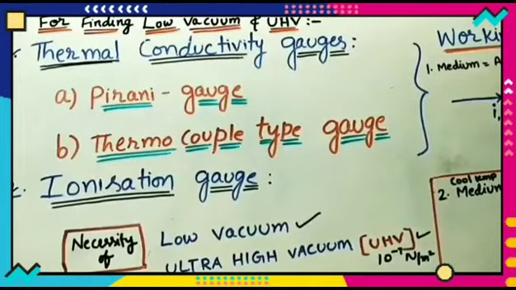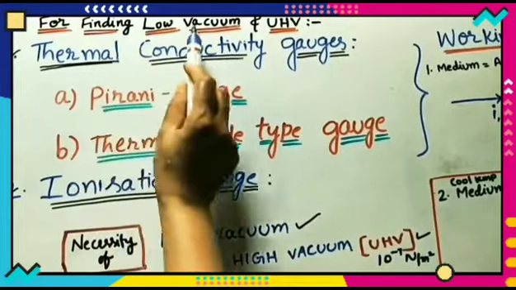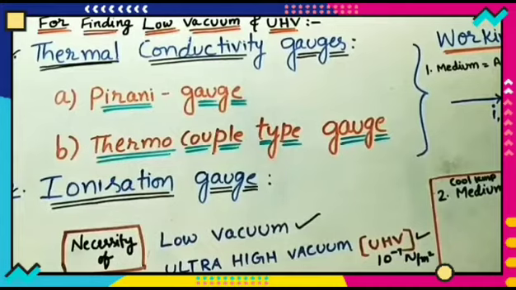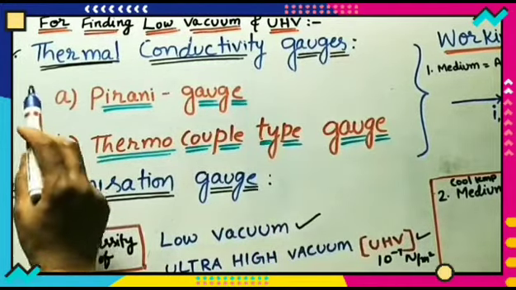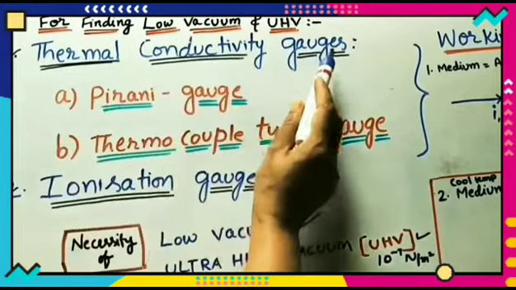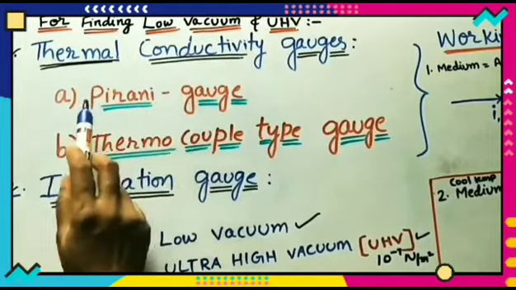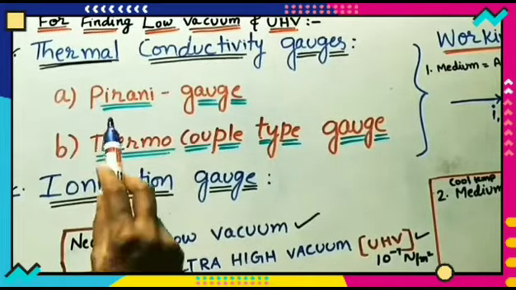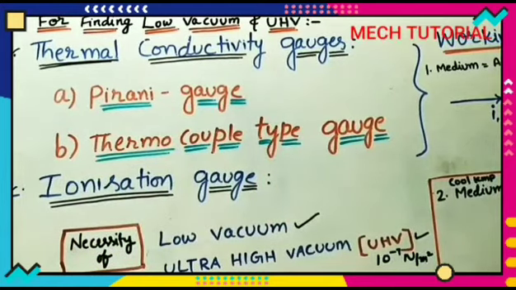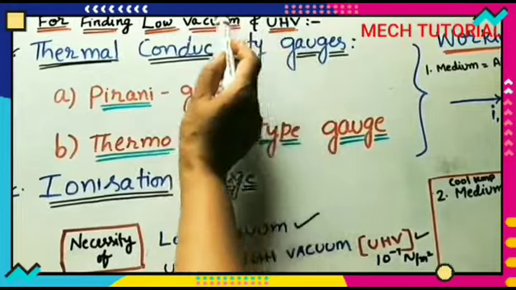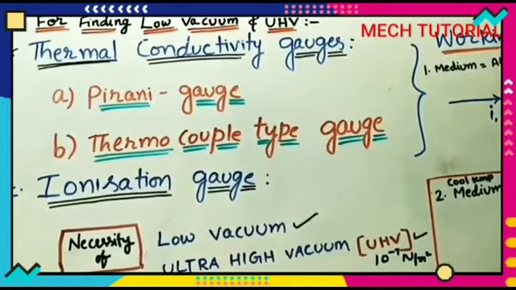In today's class, we will discuss two gauges for finding low vacuum pressure and ultra high vacuum pressure. The two gauges are the thermal conductivity gauge and the ionization gauge. In the first one, again there are two types, the Pirani gauge and the thermocouple type gauge. Here, what is the use of this low vacuum pressure and ultra high vacuum where we are creating this